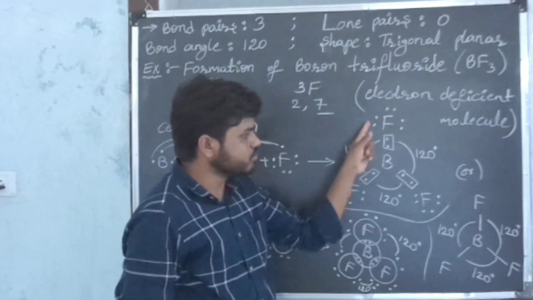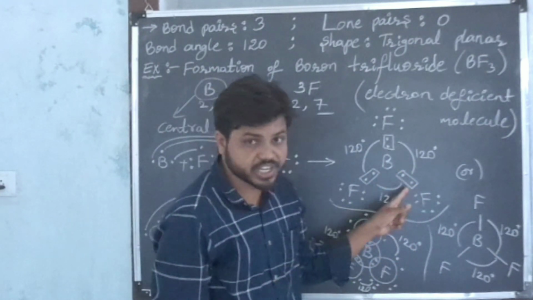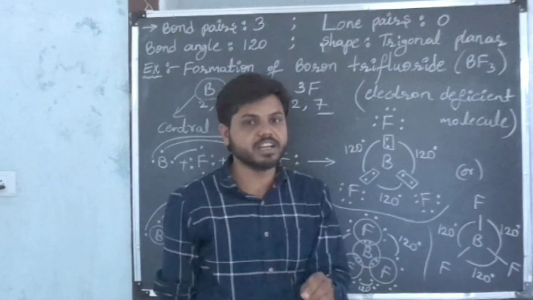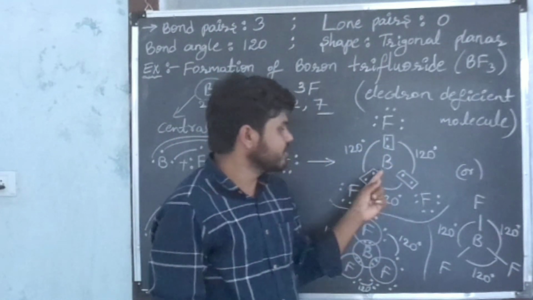Here also, the fluorine atom is possessing 8 electrons, including shared electrons. It is getting octet configuration by sharing 1 electron with boron.